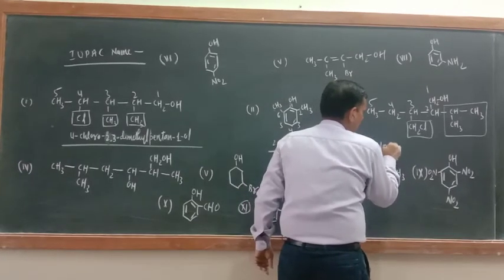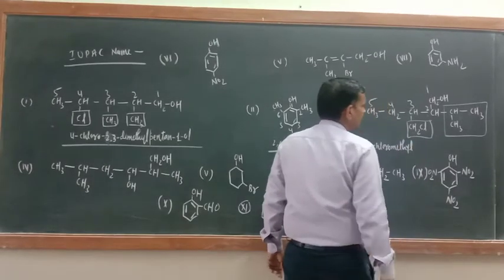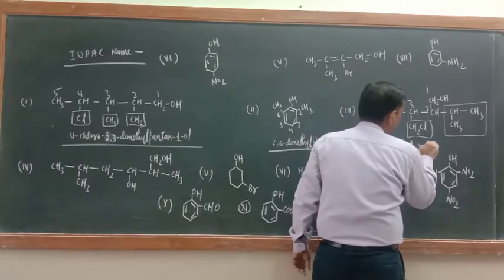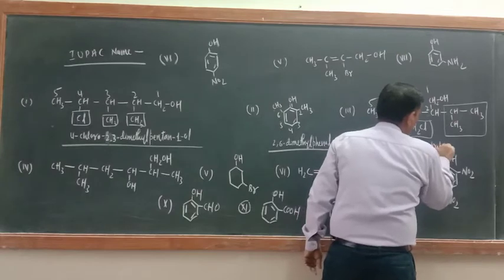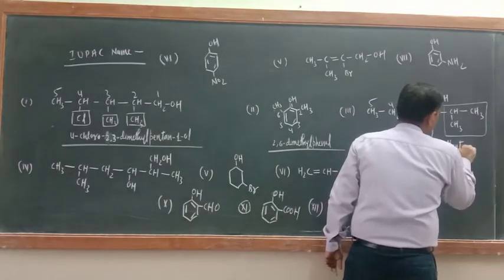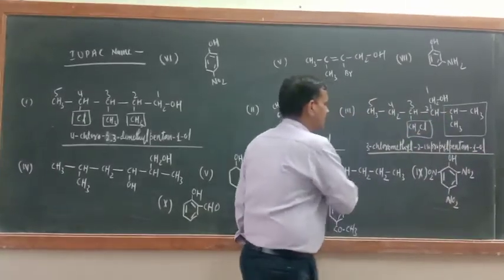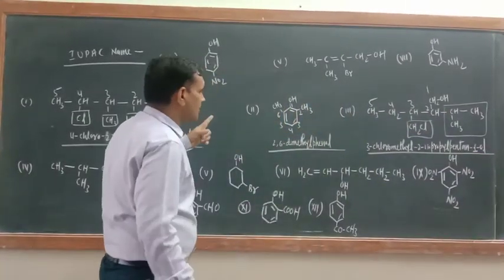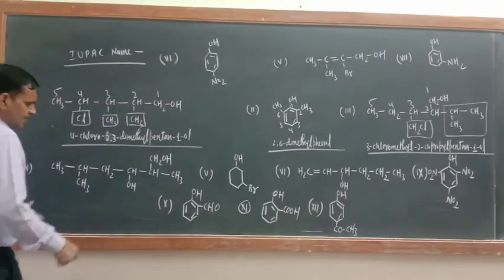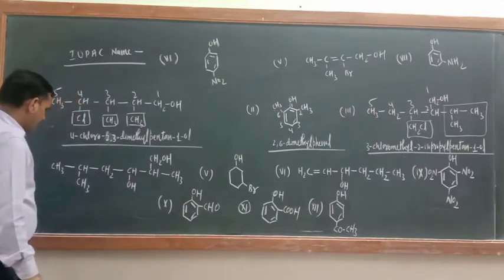3 chloromethyl, then 2 isopropyl, pentane 1 ol. Okay, this is the name. Third done, what about the fourth example? Where is the fourth example? Fourth example is here. Just see. Same way, now here also two hydroxy groups are there. Okay, how many hydroxy groups? Two.